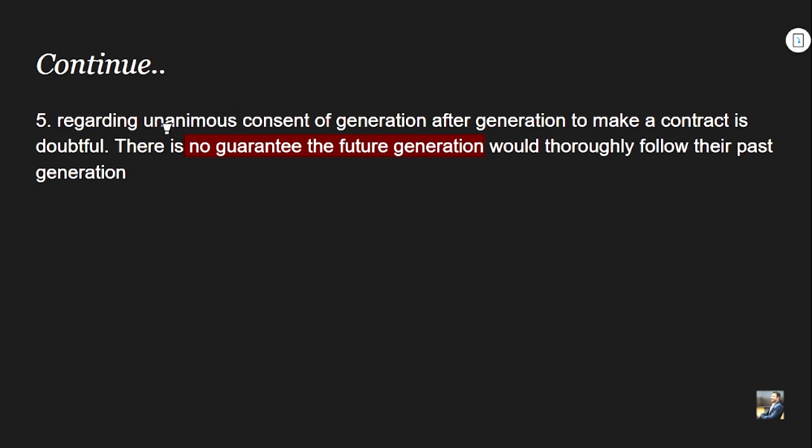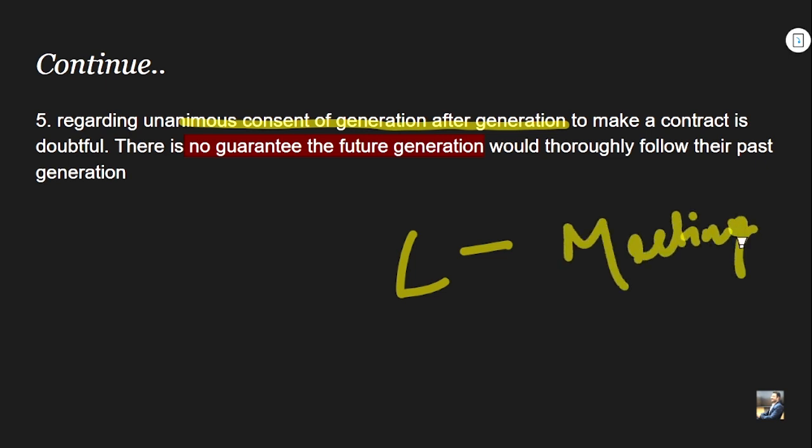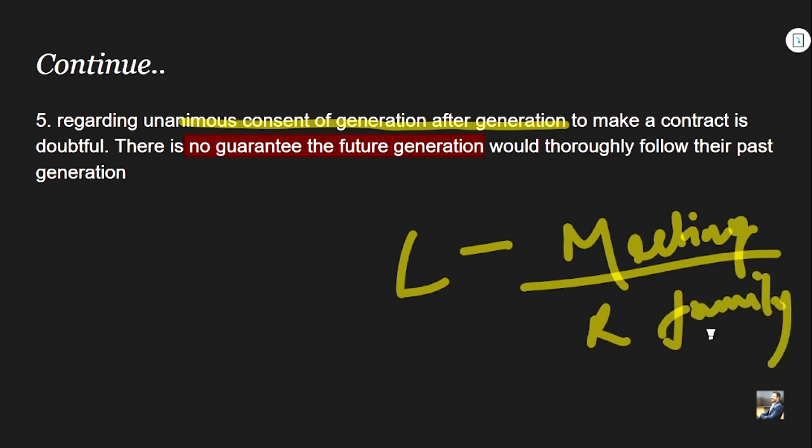So the fifth criticism is regarding unanimous consent of generation after generation. We have already seen how Locke convened a general meeting of representatives from families, right? And this particular social contract will continue generation after generation, right?